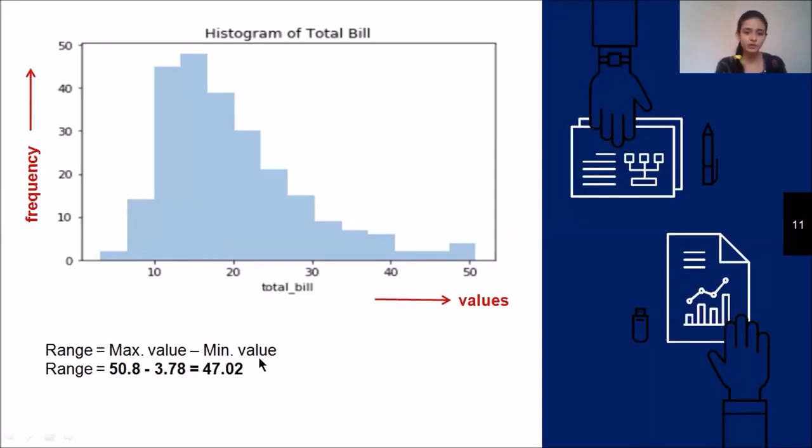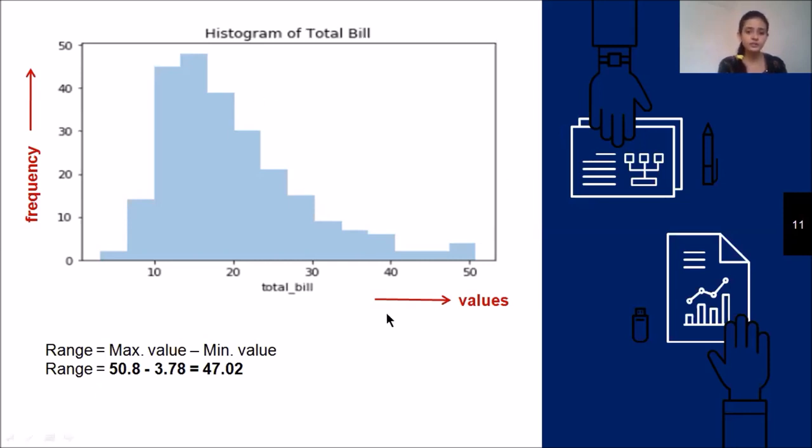Suppose over here my maximum value is 50.8 and my minimum value is 3.78. So my range will be 50.8 minus 3.78. It gives me the answer 47.02. So 47.02 is the range of the data. This is how I am calculating the range.